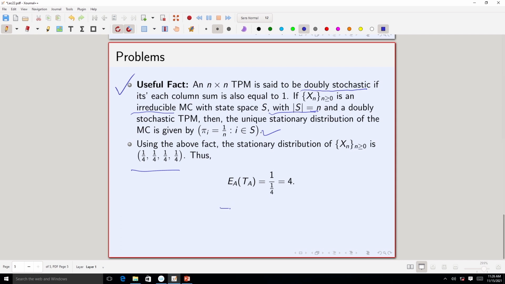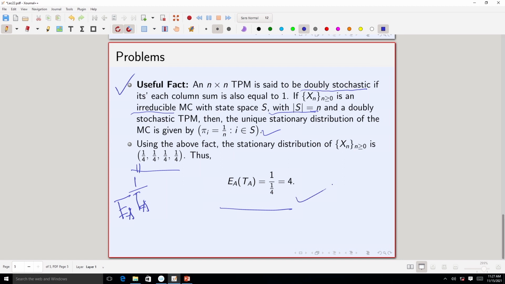So, now if we are interested in E_A[T_A], that is basically 1 over the stationary probability.